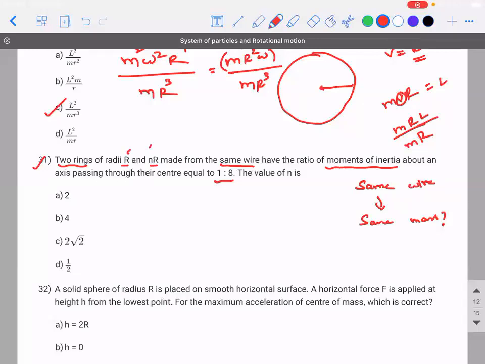See, when you take a wire, for example, you take a ring which has different radii. This is R, this is nR. Right? Then how can the thickness be the same? Okay, you mean to say, yeah, that's right.